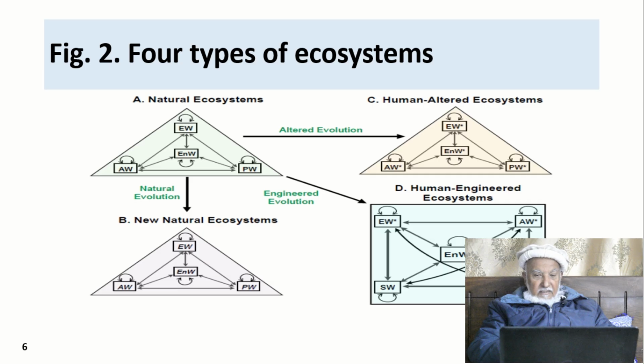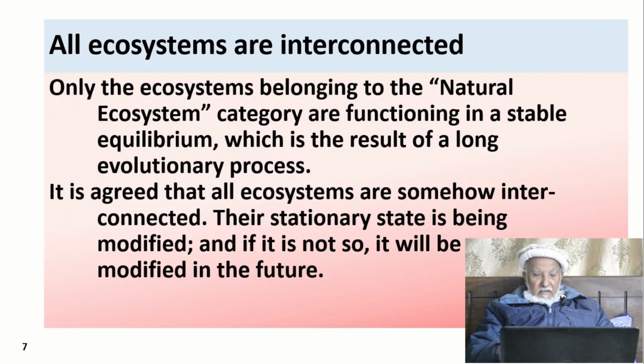Four types of ecosystems are recognized: natural, human altered, new natural, and human engineered. Or you can say three types: natural, human altered, and human engineered.